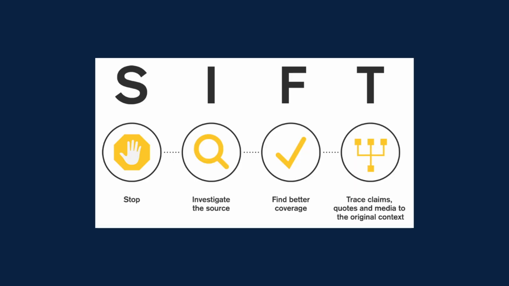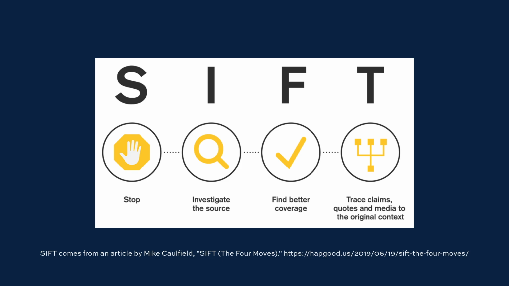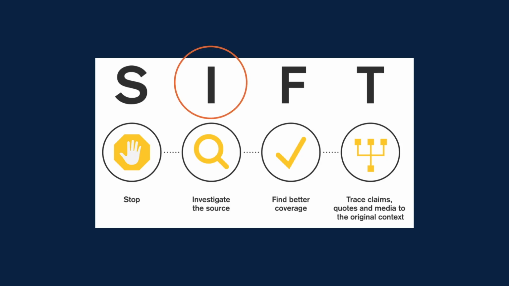To help us think through steps we might take in evaluating web sources, we use the acronym SIFT to help us remember how to sift our sources to find the good ones. This video addresses the third step of that process. For I, investigate the source.